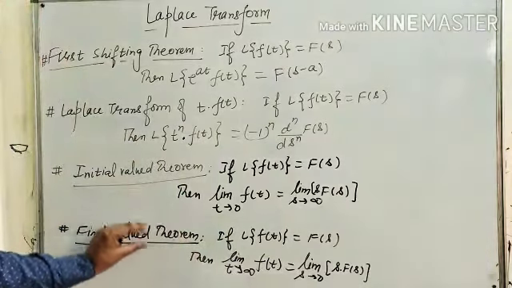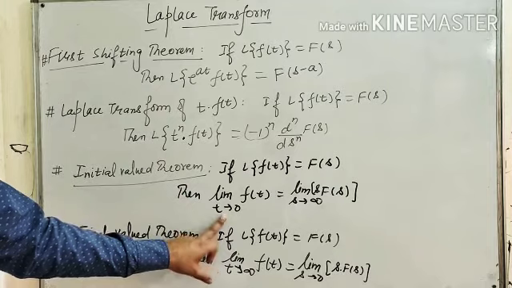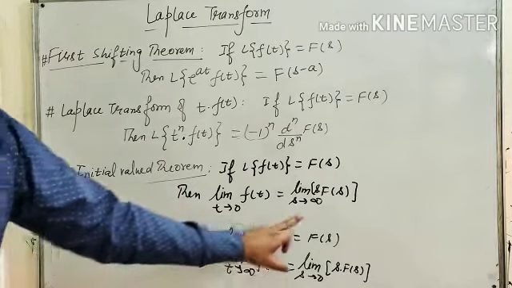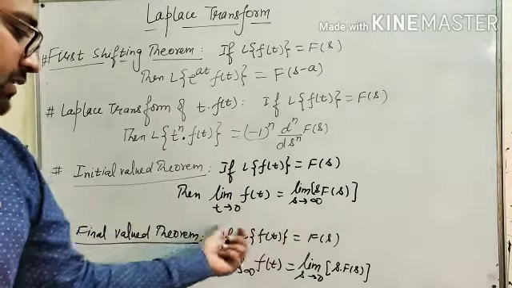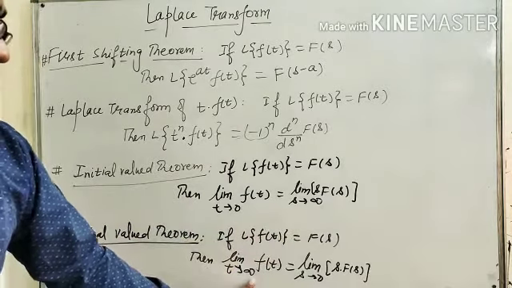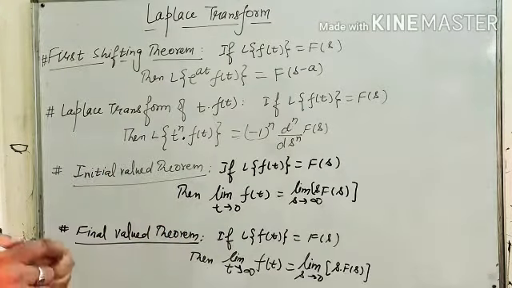In the initial value theorem and final value theorem, the main difference is that in the initial value theorem we take t tends to 0 and s tends to infinity, and in the final value theorem we reverse this, that is we take t tends to infinity and s tends to 0. Now we will take some examples on these particular topics.